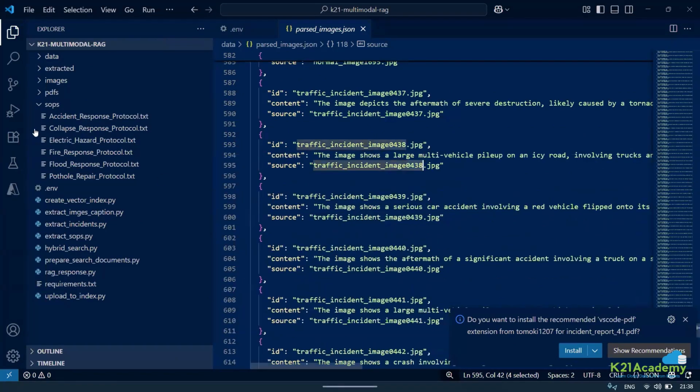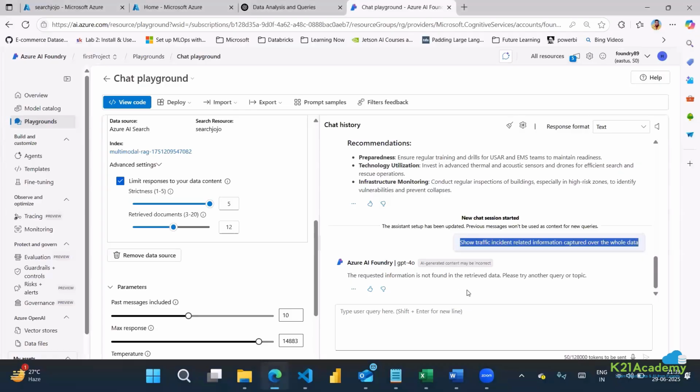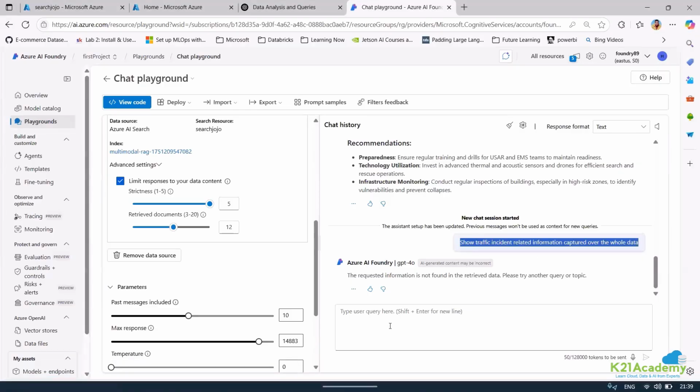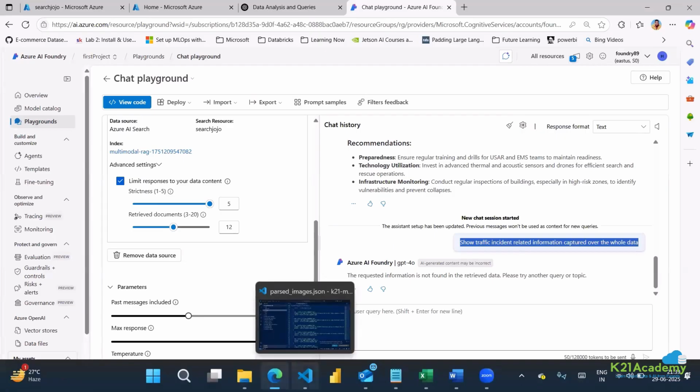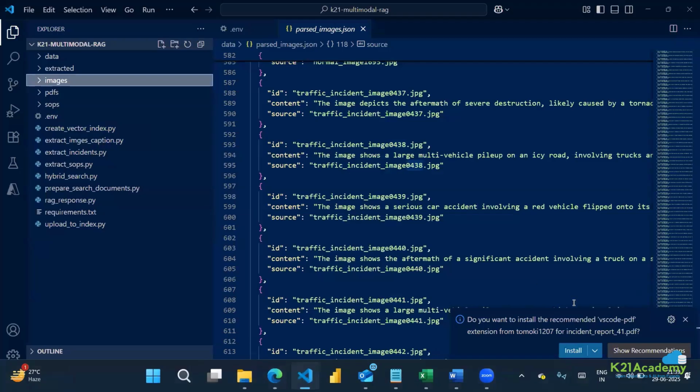I have built a system where I have not created an embedding of SOP and PDF, just to keep things relevant to image only. Because here I'm not even getting information related to image, though I have used Azure AI Vision to get the embedding of the image. So I should be able to get the response with respect to image, but I'm not getting anything.